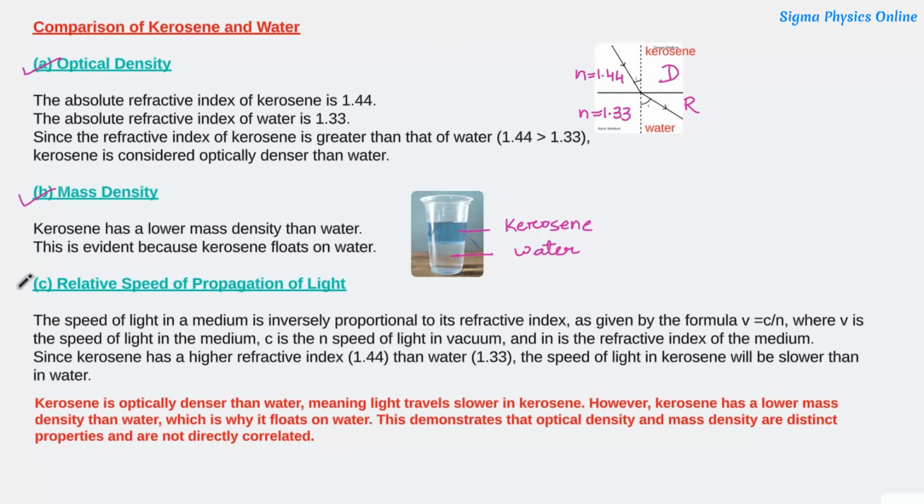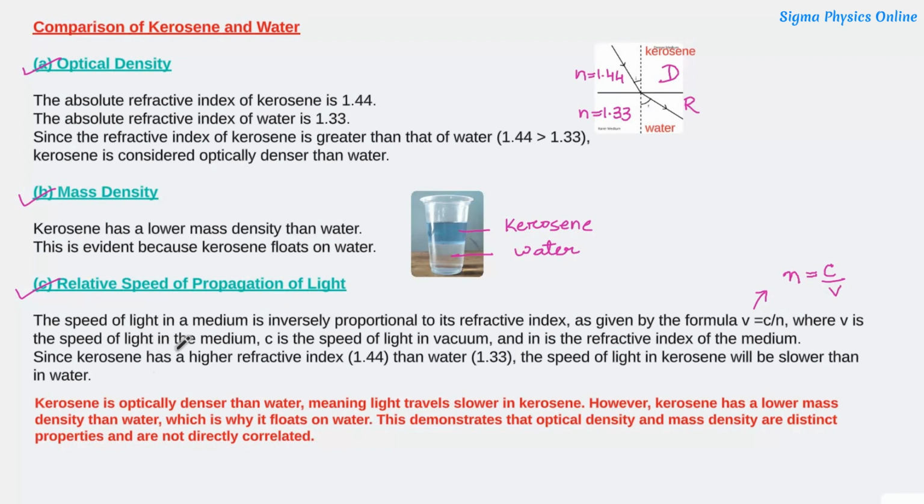Now let us compare in terms of their relative speed of propagation of light. The speed of light in a medium is inversely proportional to its refractive index, as given by the formula v is equal to c by n. How did we get this formula? We know refractive index n is equal to c by v. So v will be c by n.